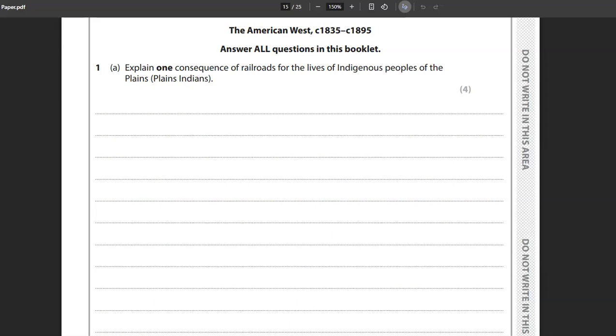So in this case, the question and the bit that we are identifying is here, where it's talking about railroads and the lives of Indigenous peoples. So once you know what the question is about, which is what the impact of building railways was on Native Americans, you then need to think about all of the knowledge that you know to answer this question.